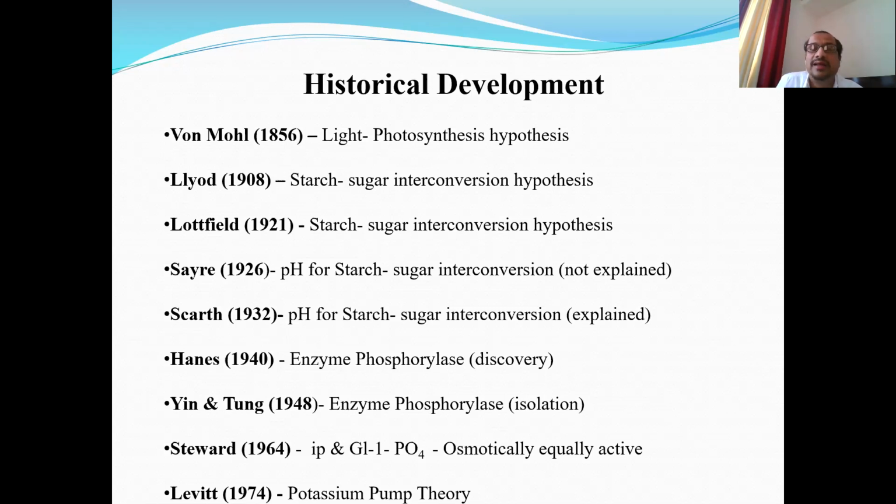He further added that the reverse thing happens. Whatever mechanism goes on in guard cells, exactly the reverse thing happens in the neighboring cells of guard cells, that is accessory cells or subsidiary cells. So the next scientist comes, that is Sayre in 1926. According to Sayre, it is not the light that is responsible for this interconversion, but it is the pH which is responsible for starch-sugar interconversion. But how this interconversion takes place was not well explained by Sayre in 1926. That was explained later on by scientist Scarth in 1932.